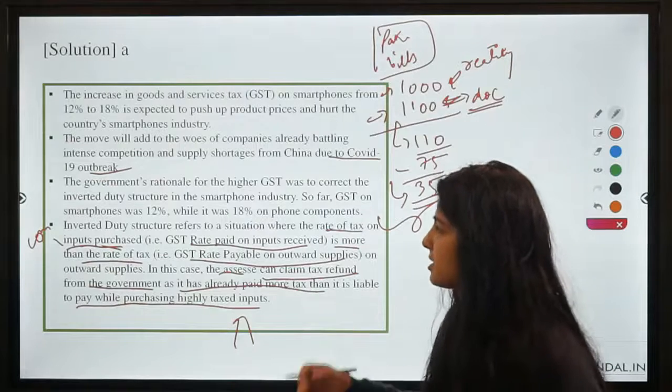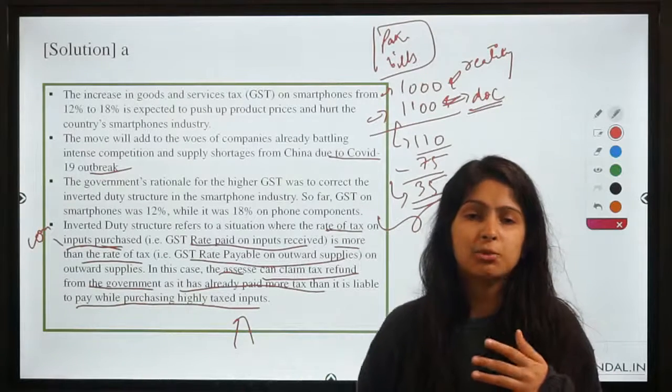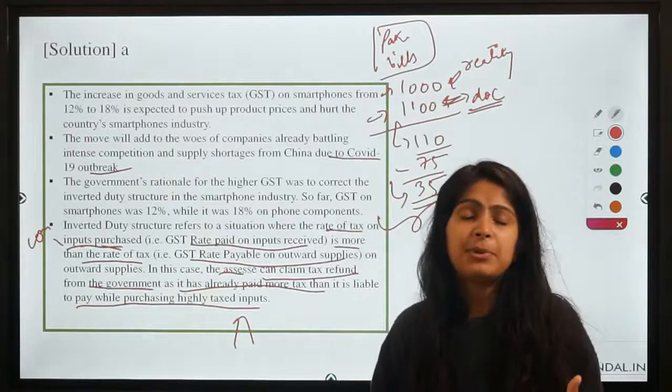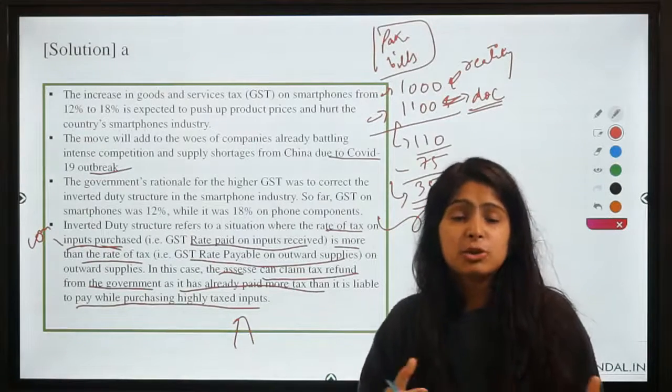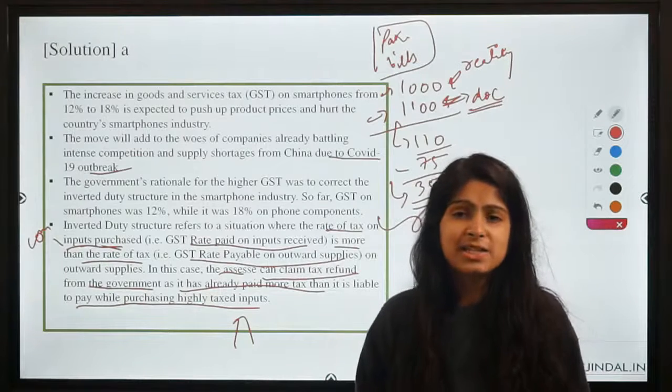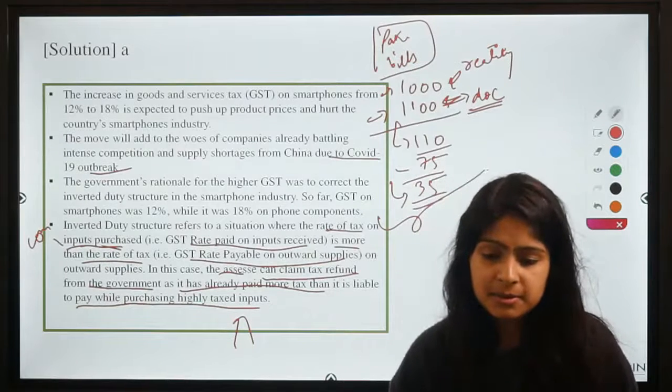Whereas the government is saying that we want to correct the inverted duty structure. That is why we are bringing the tax rates applicable on final products to equal with the tax rates applicable on inputs, right?